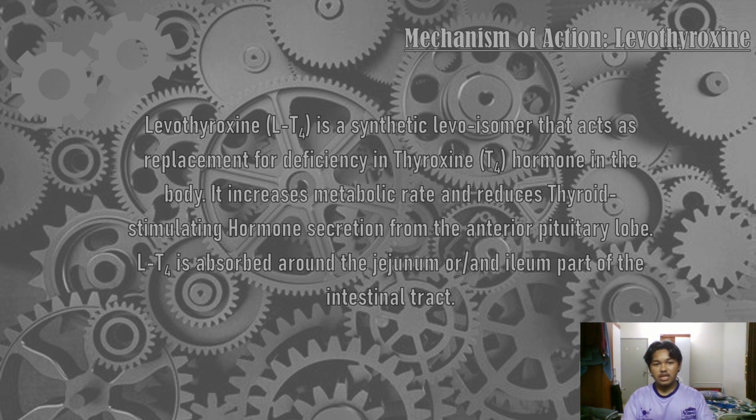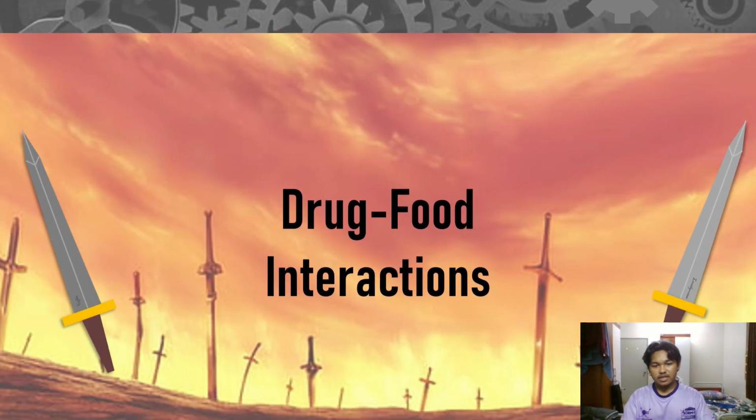Mechanism of action for levothyroxine is a synthetic levoisomer that acts as a replacement for deficiency in thyroxine hormone in the body. It increases metabolic rate and reduces thyroid stimulating hormone secretion from the anterior pituitary lobe. Levothyroxine is absorbed around the jejunum and ileum part of the intestinal tract.